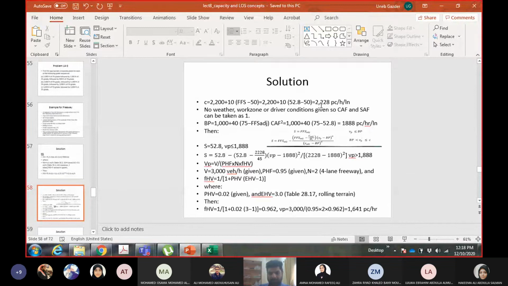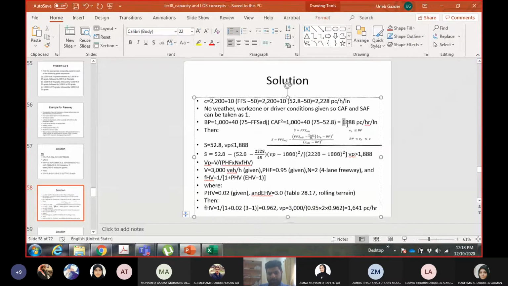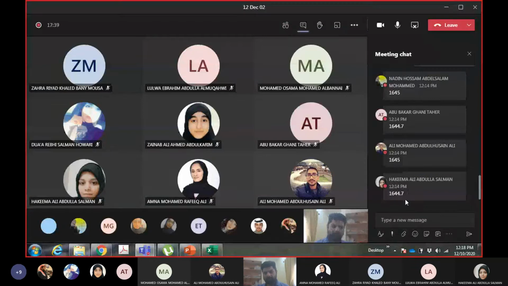Okay, capacity will be 228 and the breakpoint will be 1888. Then your VP is how much? 1641. So this is no problem. VP is almost the same thing. What you need to correct are the capacity, free flow speed and the breakpoint. The main mistake was in the calculation of free flow speed, so you need to repeat that calculation.